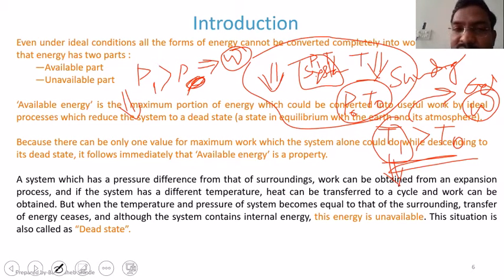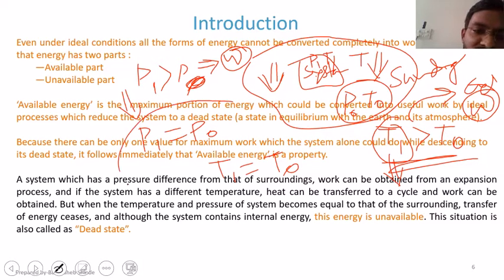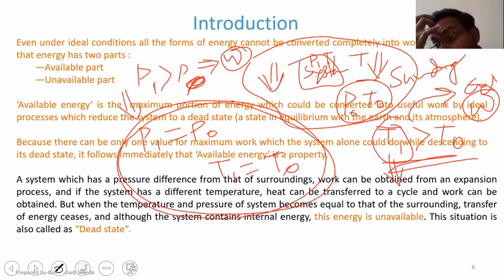But there will be one instance at which P1 will become P0 and T1 will become T0, because P1 has started decreasing, T1 also has started decreasing, and that decrease will continue as long as you can keep extracting work from the system. But there will be one instant when P1 is going to be equal to P0 and T1 is going to be equal to T0, and that condition is called the equilibrium condition, right?